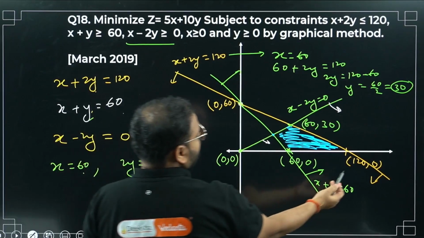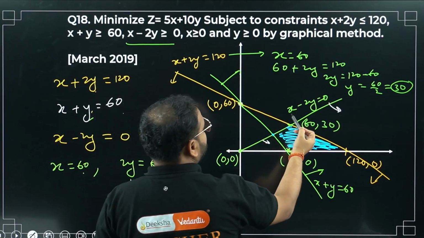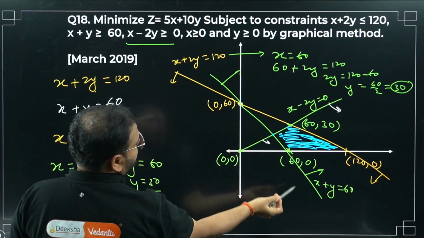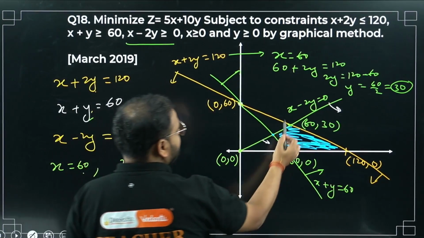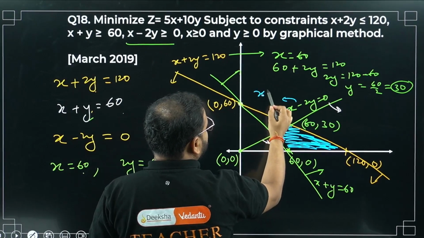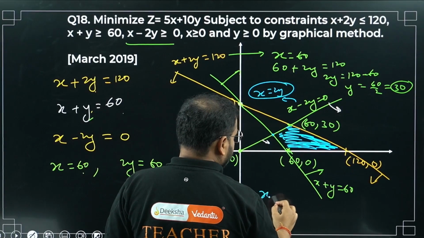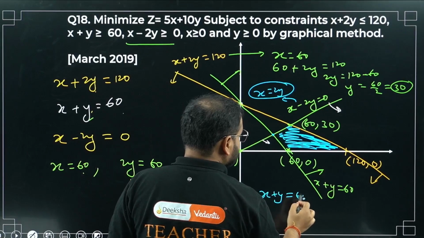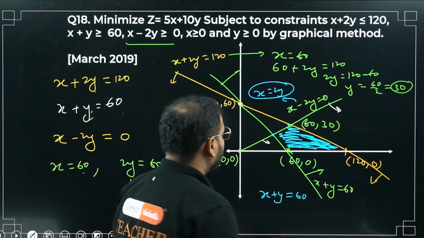So 60, 0, 220, 0, 60, 30, and what about this point, sir? So take the solution of this equation x minus 2y equals 0 and this one x plus y equals 60, right? From here, what I'm getting? Please check. From here, I'm getting x equals 2y. Put it here in this equation, x plus y equals 60.